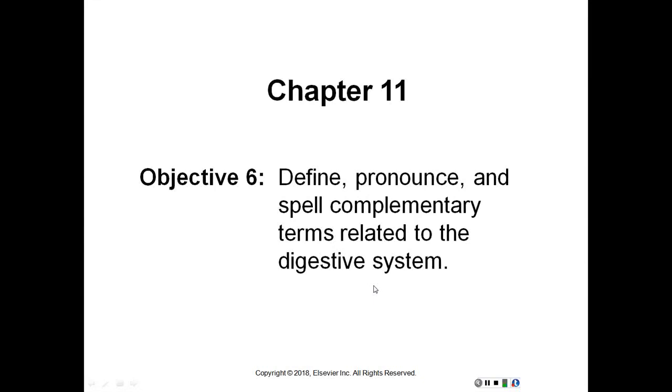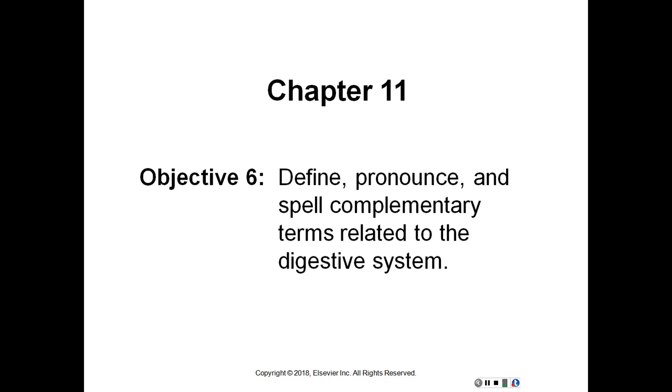Built from word parts. Abdominal, pertaining to the abdomen. Anal, pertaining to the anus. Aphagia, without swallowing or the inability to swallow. Celiac, pertaining to the abdomen. Colorectal, pertaining to the colon and rectum. Duodenal, pertaining to the duodenum. Dyspepsia, difficult digestion. Dysphagia, difficult swallowing.